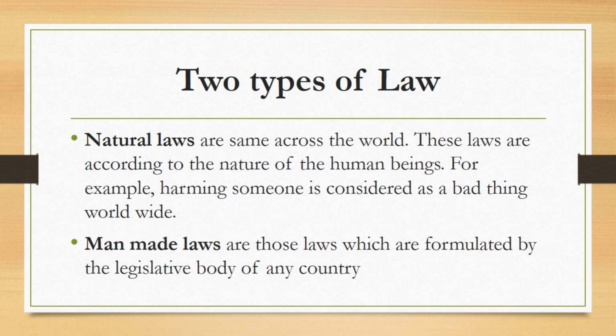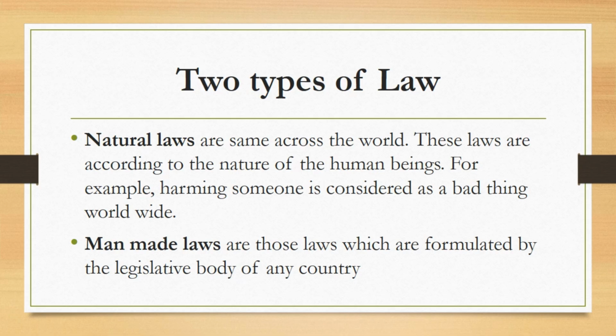The second type is man-made laws. Man-made laws are those laws which are formulated by the legislative body of any country. These legislative bodies vary from country to country. In Pakistan, the legislative body is Parliament. The elected members who go to Parliament through the votes of the masses are those who basically make laws for the country.